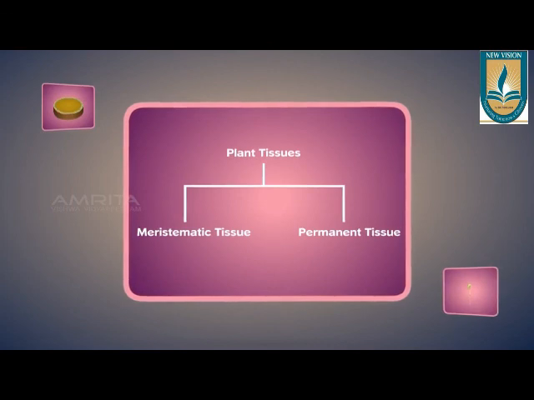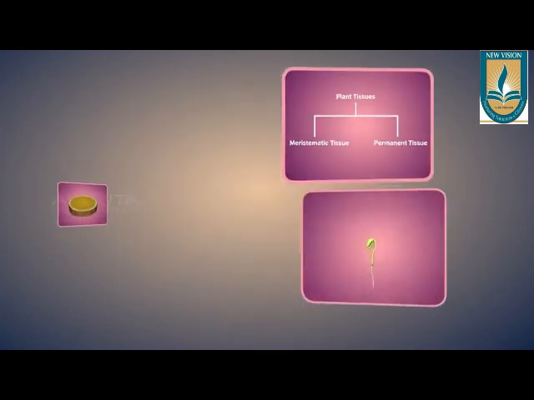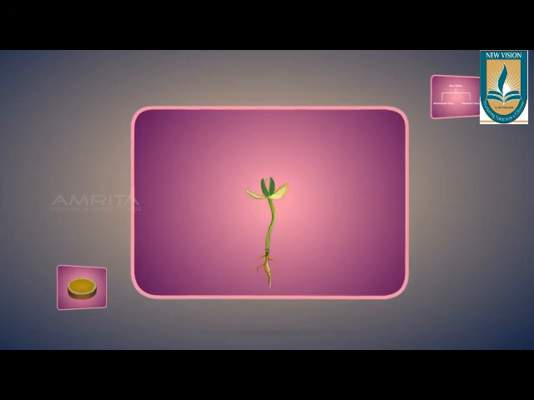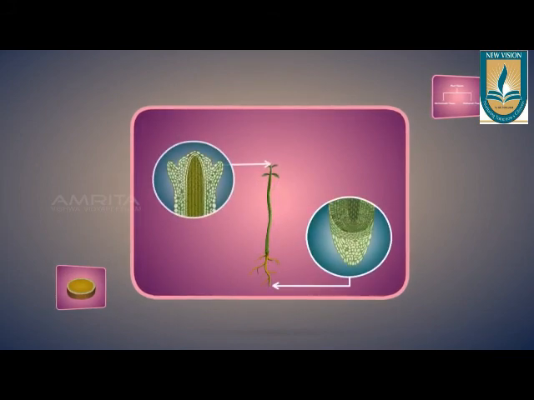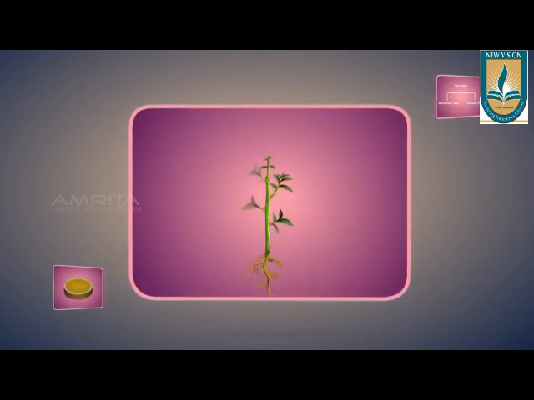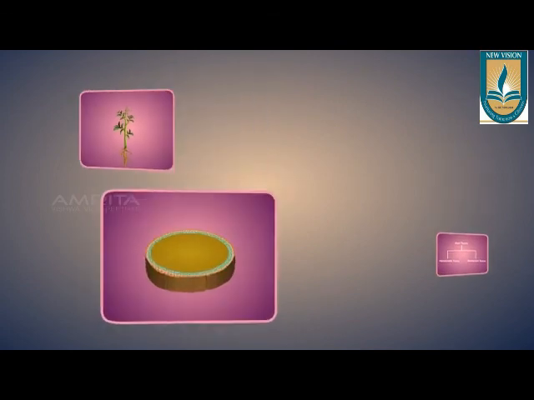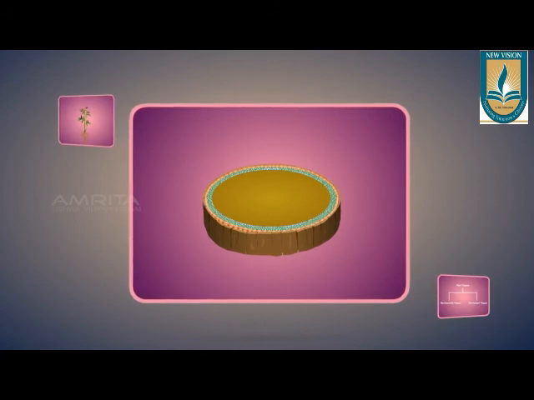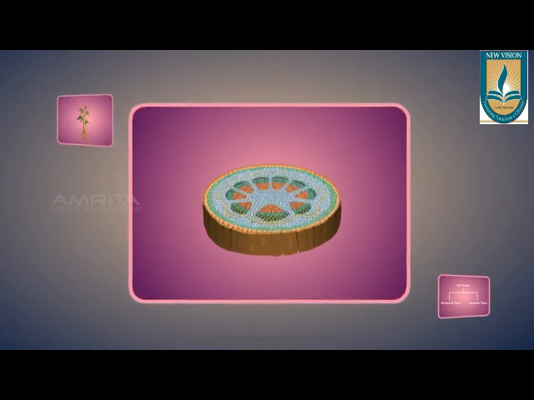So that is about the plant tissues classification. Now we have clearly understood that meristematic tissue has its major role in growth of the plant, that is plant growth lengthwise, breadthwise, or growing branches, whereas permanent tissue performs all other major functions of the plant body like formation of food, storage of food, transport of food.